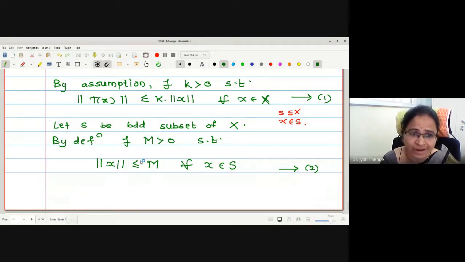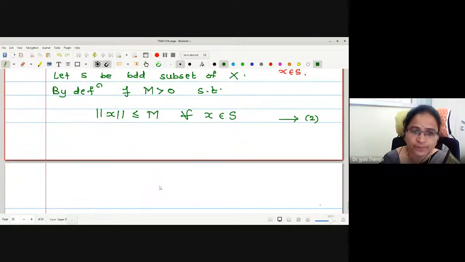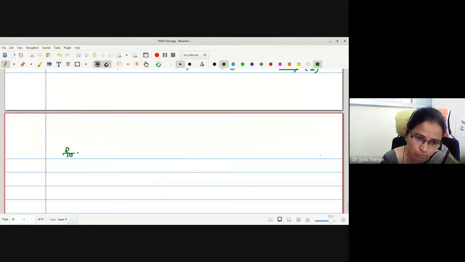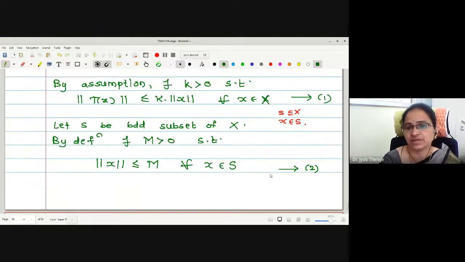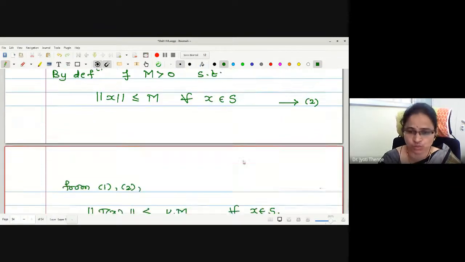So norm T of x is less than or equal to k into m, and this is true for all x in S. I have written the combined statement for all x in S, for a subset only it is true.